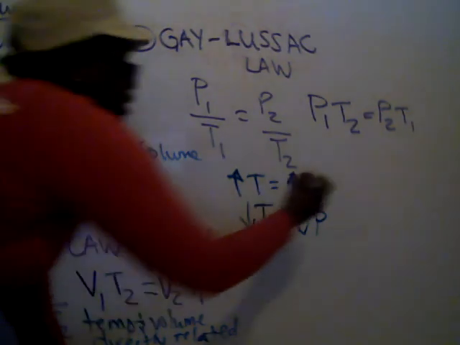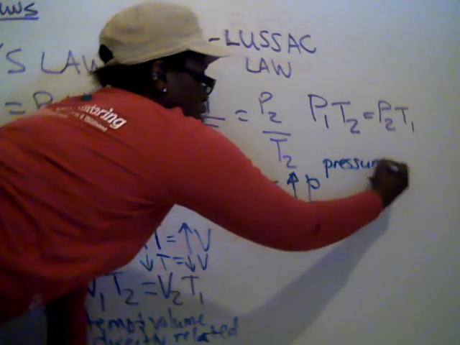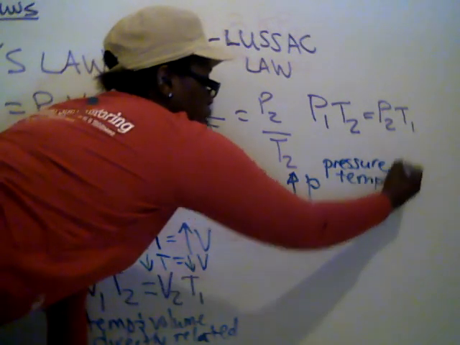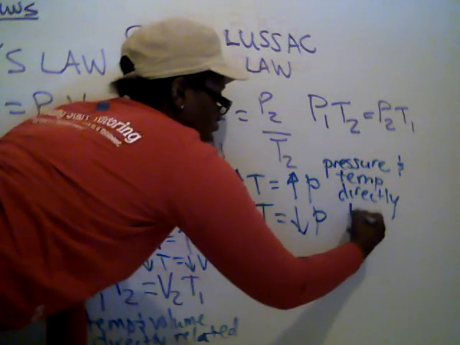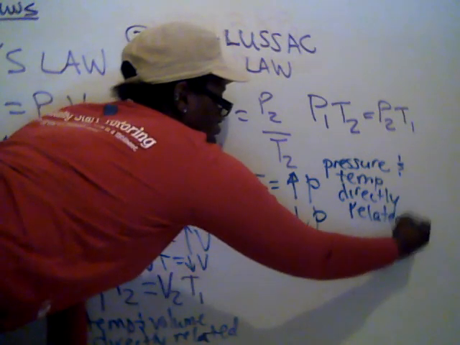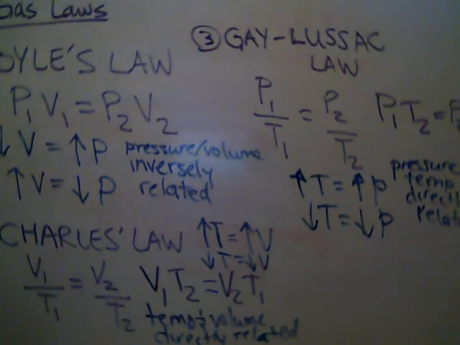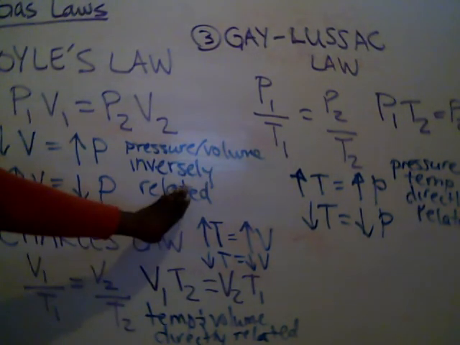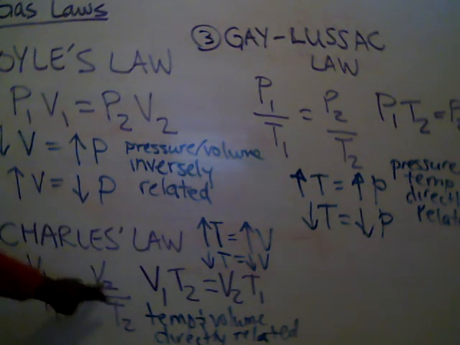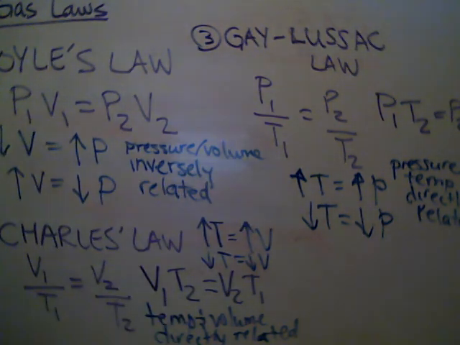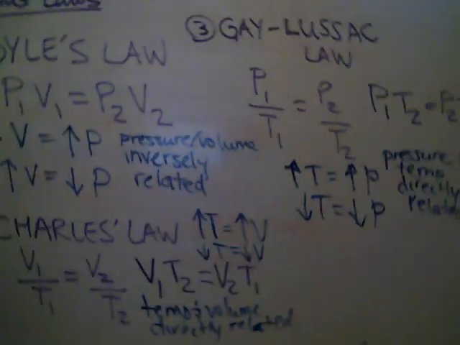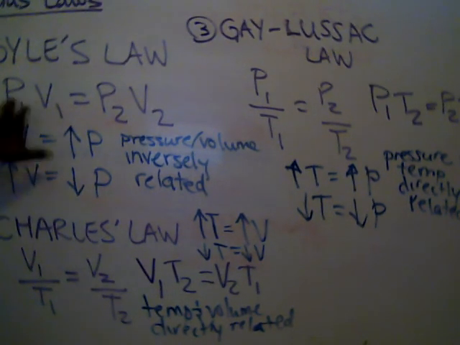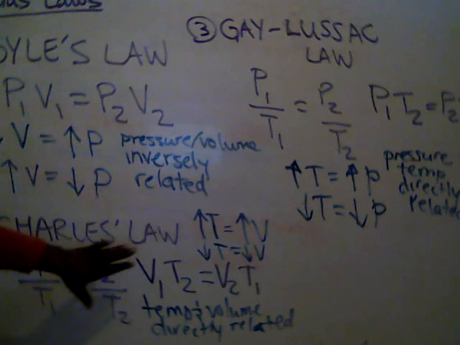Okay? And so we see that pressure and temperature are directly related. Just like volume and temperature are directly related, pressure and temperature are directly related. Okay? The only inverse relationship that we've talked about is with Boyle's law, where pressure and volume are inversely related. If you increase one, the other one decreases. Volume and temperature and pressure and temperature are both direct relationships. And so I'll make another video before your next quiz where we'll actually go through a bunch of different examples of how we actually apply each of these equations.